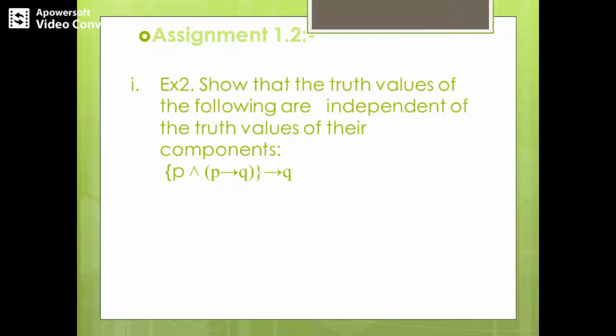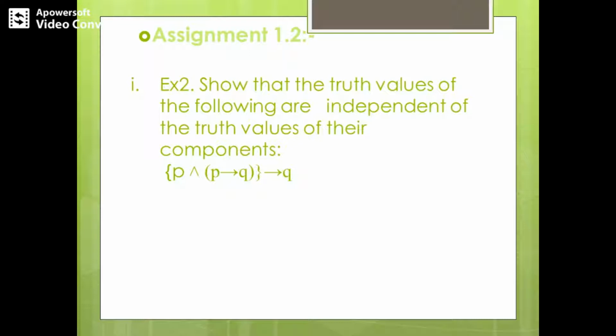So next, moving to assignment 1.2. Here we need to construct a truth table first of all based on the given question. So here we have got two propositions P and Q. Construct two columns first, P and Q. Write all possible combinations of truth values, and then you need to prove that the final compound proposition values are not dependent on the possible combinations, like 0 0, 0 1, 1 0, 1 1.